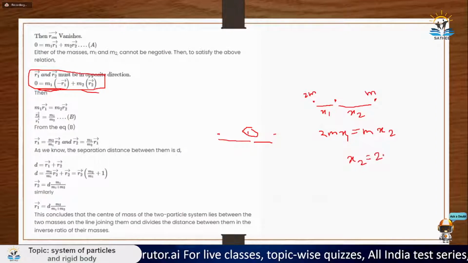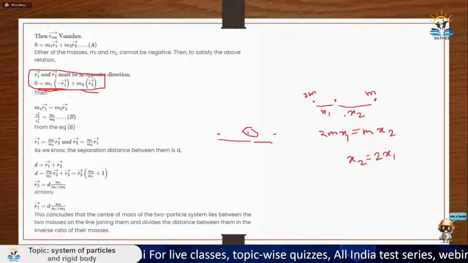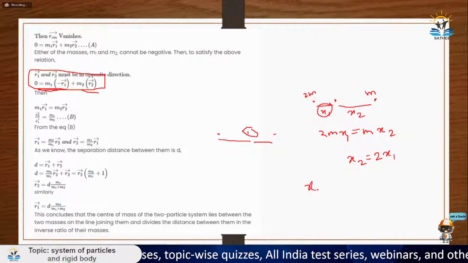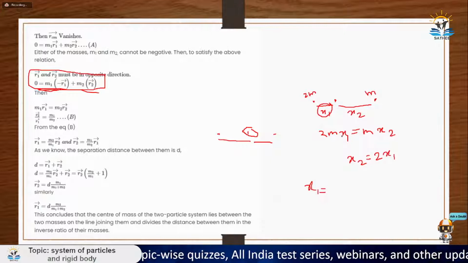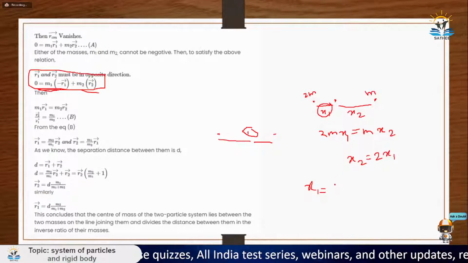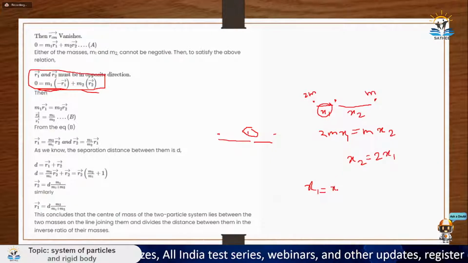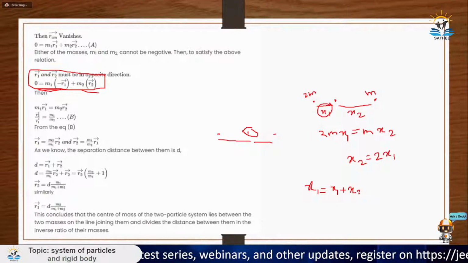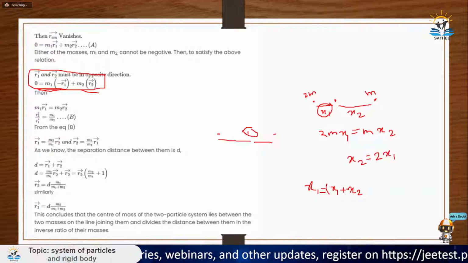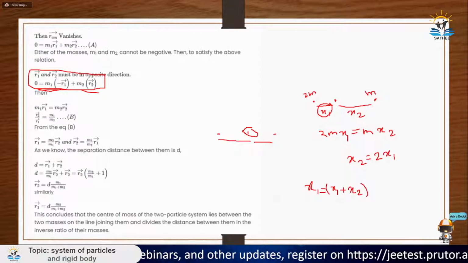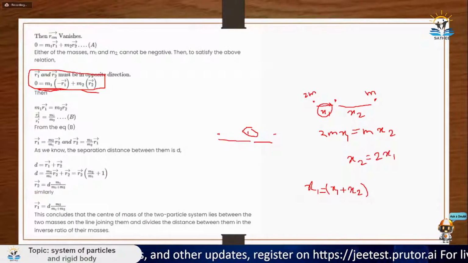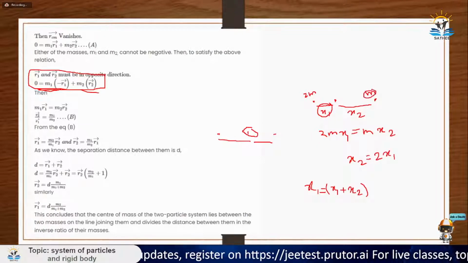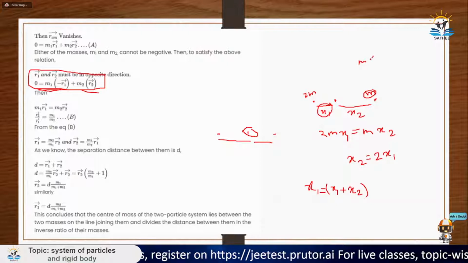Okay, so this is the basic relation. To calculate x1, x1 is nothing but the total distance between these two particles, which is x1 plus x2, multiplied by the mass opposite to it. Since you want to calculate x1, you will not take the 2m mass, you will take m here, since mass is inversely proportional to distance.